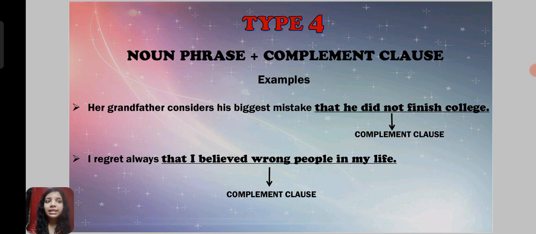So that he did not finish college is a complement clause. It starts, as I told you, from that, for, to, or the ing form of a verb. Next, I regret always that I believed wrong people in my life. So here, that I believed wrong people in my life is a complement clause.